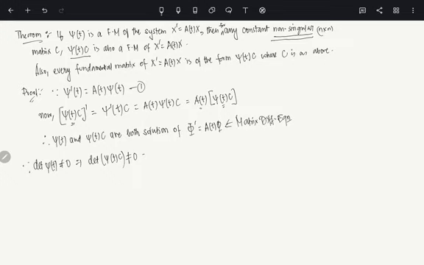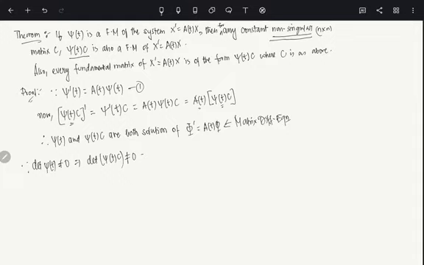So Φ1 and Φ2 are two fundamental matrices, and you have to show that Φ2 is nothing but Φ1 times C. Conversely, let Φ1(t) and Φ2(t) be two fundamental matrix solutions of the system x' = A(t)x.